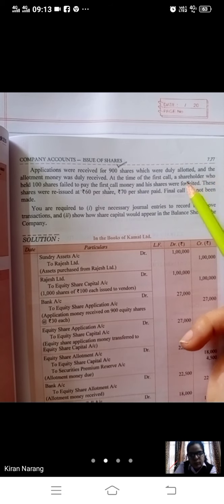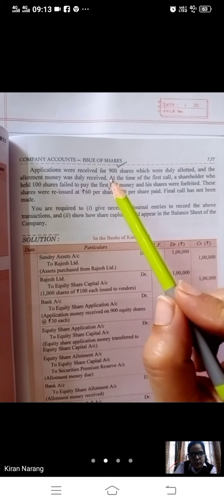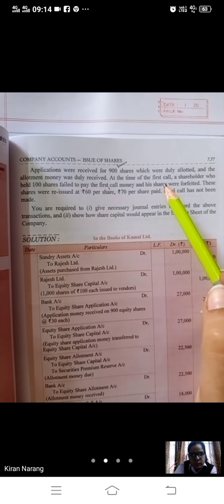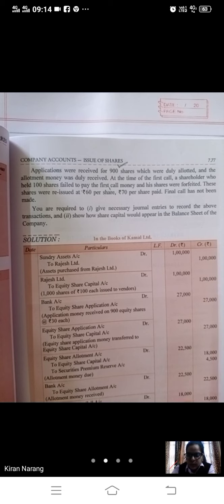And at the time of first call, a shareholder who held 100 shares failed to pay the first call money and his shares were forfeited. If he has failed to pay the first call, that means he has already paid the allotment, and if allotment is already received, then it will not be shown in the entry of forfeiture.